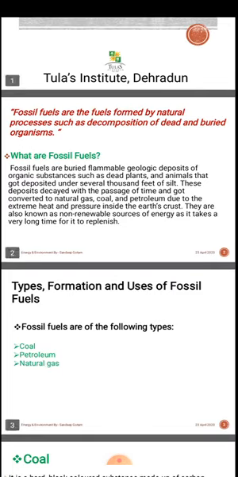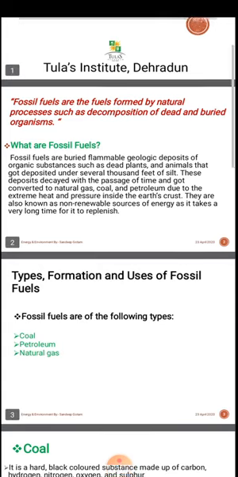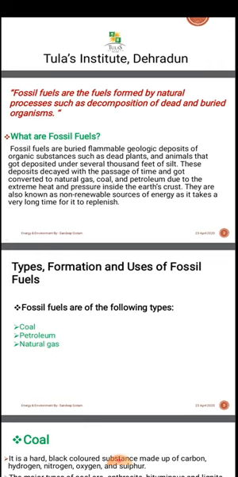Okay, so what are fossil fuels? Basically, fossil fuels are buried flammable geologic deposits of organic substances such as dead plants and animals that got deposited under several thousand feet of silt. These deposits decay with the passage of time and got converted to natural gas, coal and petroleum, which are the types of fossil fuel. Due to the extreme heat and pressure inside the earth's crust, they are also known as a non-renewable source of energy, as it takes a very long time for it to replenish.